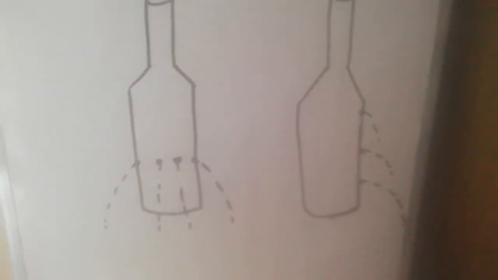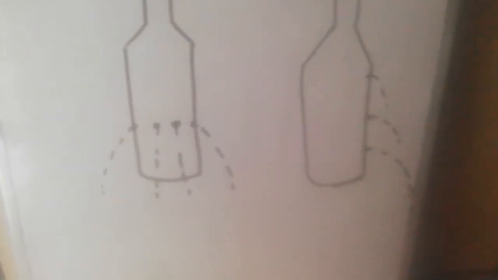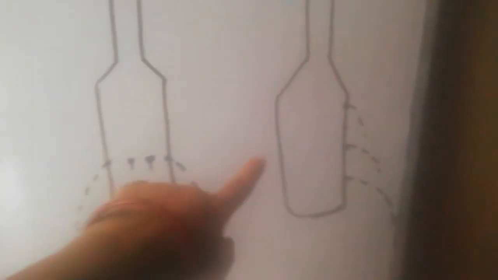A few of you have noticed that when you dive down to the bottom of a swimming pool, your ears start to hurt. Why does it happen? The more you dive down, the more it hurts. This is because the pressure in liquids increases as you go further in from the surface of the liquid. If you go from the surface of the liquid to the depth of the liquid, it gives you more and more pressure. This can be explained by this example also.